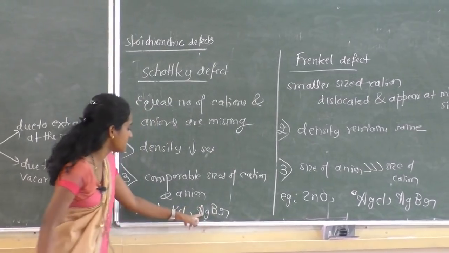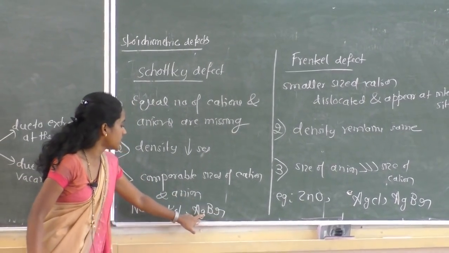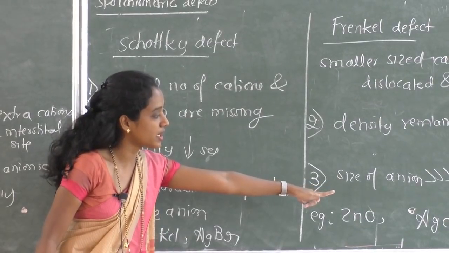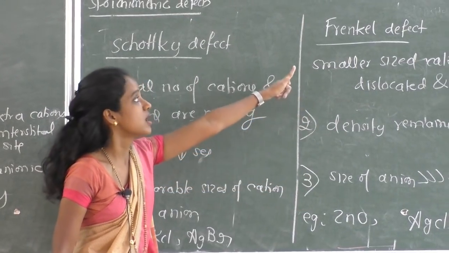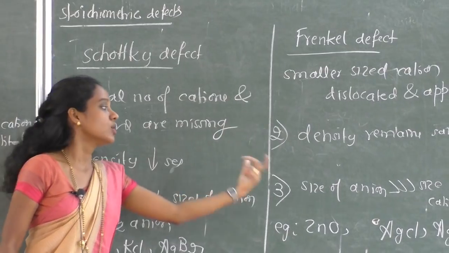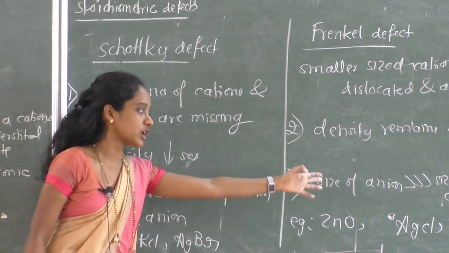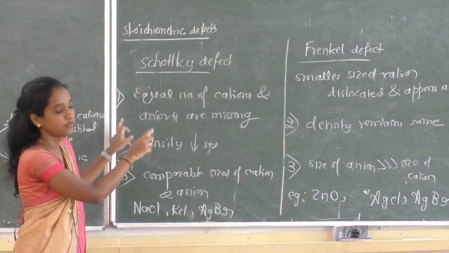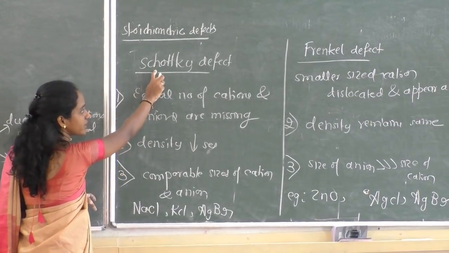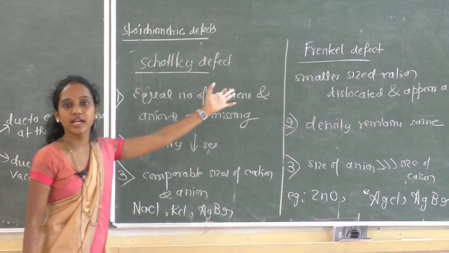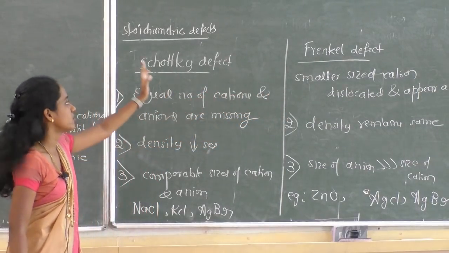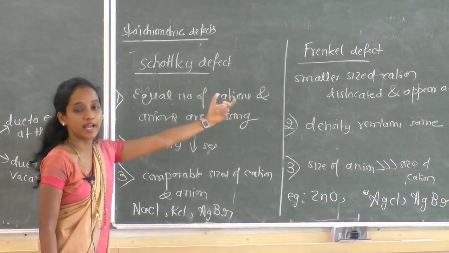See, you can see here silver bromide shows Schottky defect. There also I have written silver bromide, which also exhibits Frenkel defect. So silver bromide is a crystal which shows both types of defects, Schottky defect as well as Frenkel defect. Clear? So a very, very important topic, write the differences between Schottky and Frenkel.